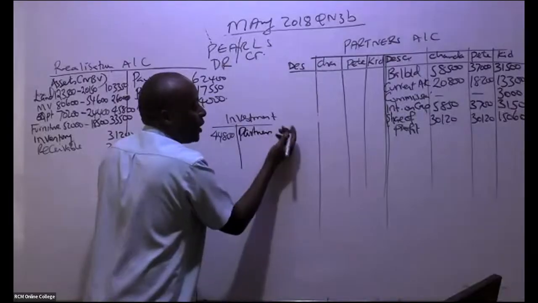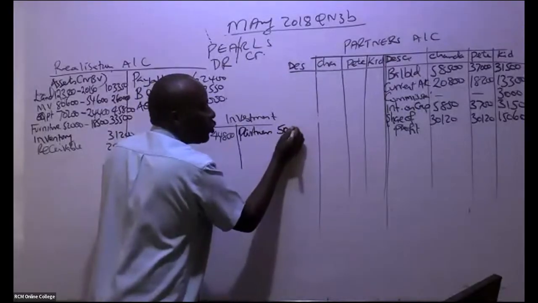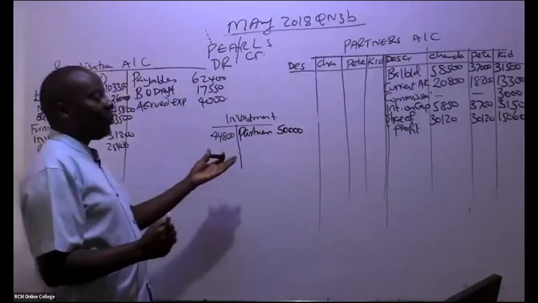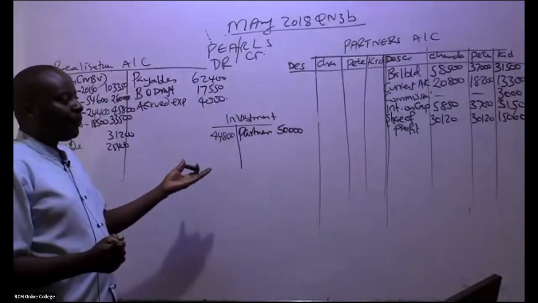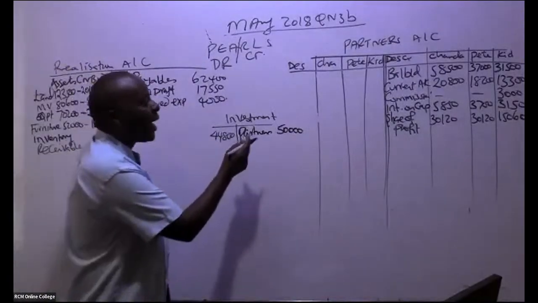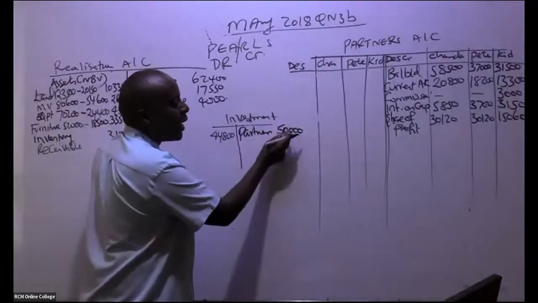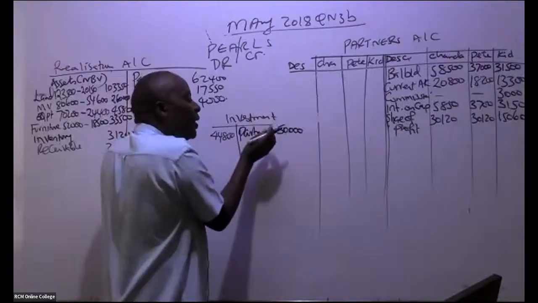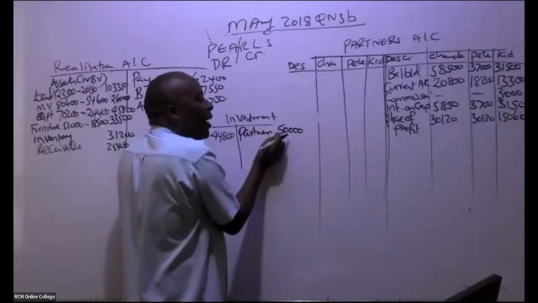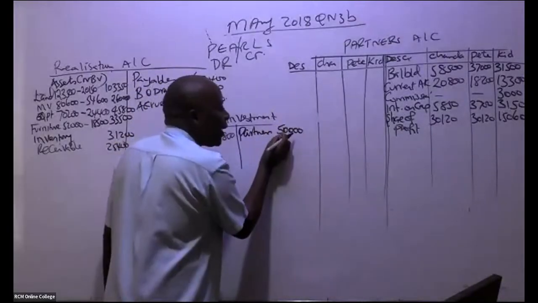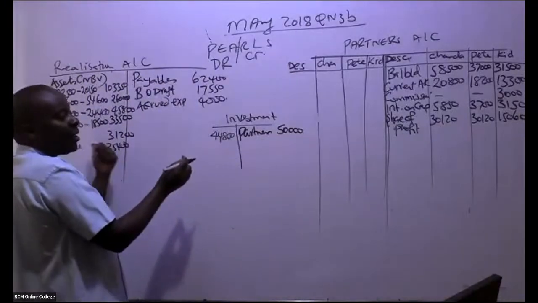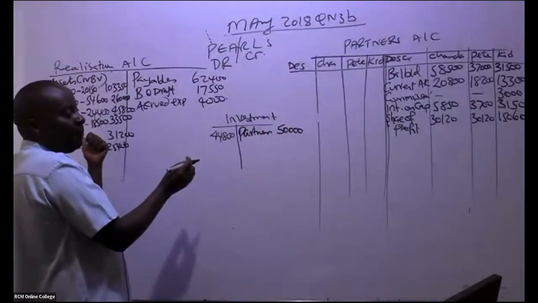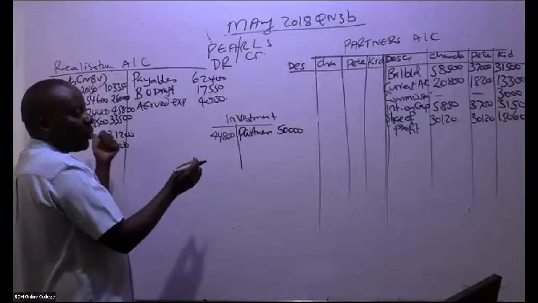But how much are we crediting? Remember the whole account is supposed to be 50,000 because the market value is 50,000. Remember, this is an asset that was taken by the partners. It wasn't taken by the new company. Assets going to the new company are the ones we realize here.